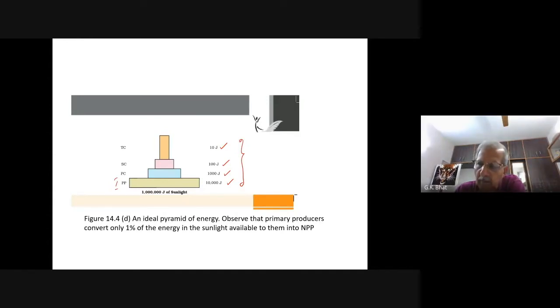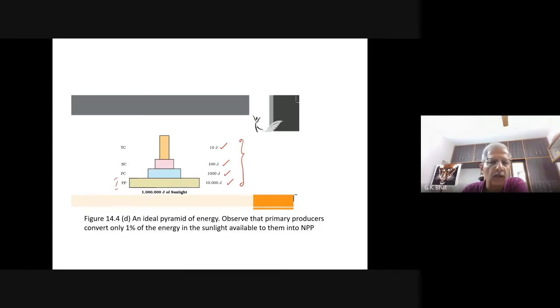Sometimes the pyramid of number can be inverted, or it may show a little bit of difference. The pyramid of energy is always upright, with a broad base and a tapering apex.